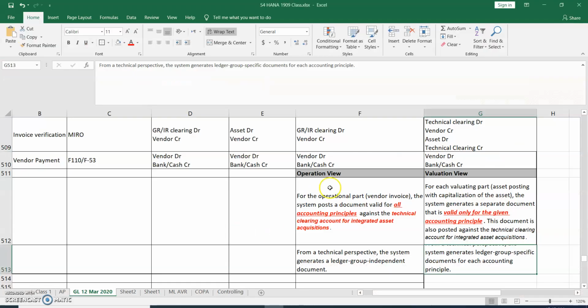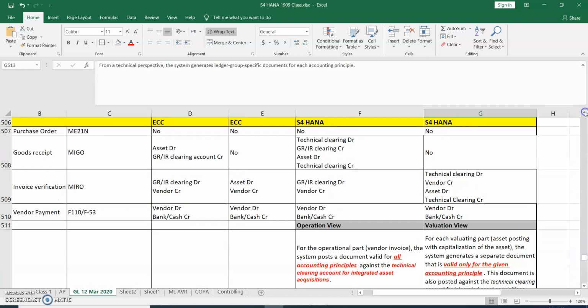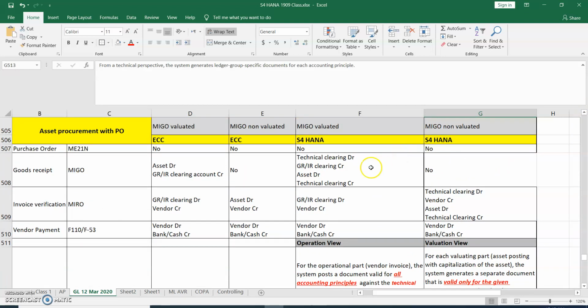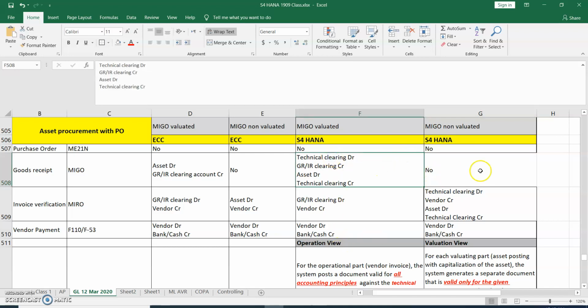So coming to our topic, when we are doing this in the SAP S/4HANA system, if MIGO is valuated, accounting entries are generated as shown. If MIGO is non-valuated, then there is no accounting impact at the time of MIGO, and only at the time of invoice verification are accounting entries generated. And there are two things, one is operational view and valuation view. Operational view and valuation view are different cases.